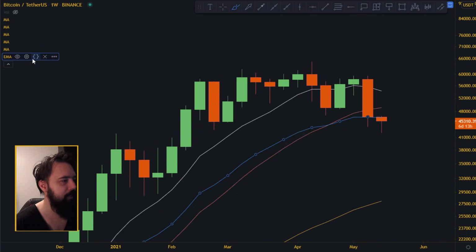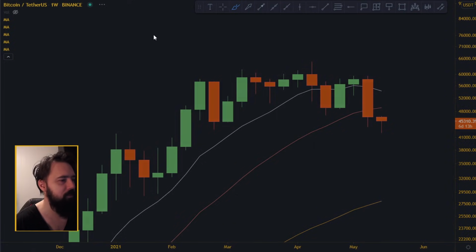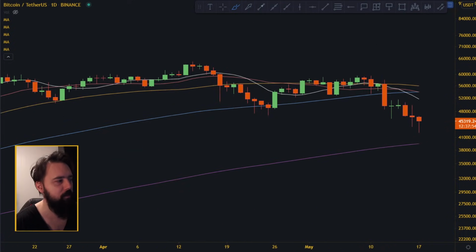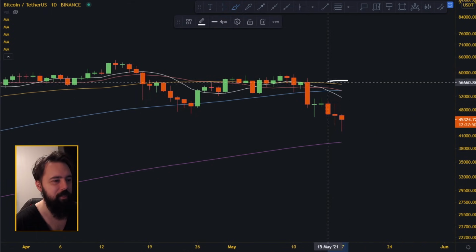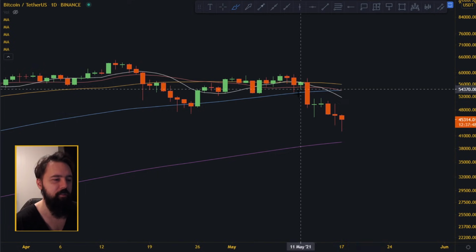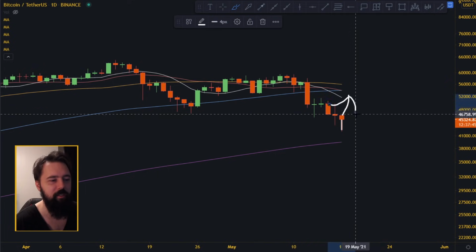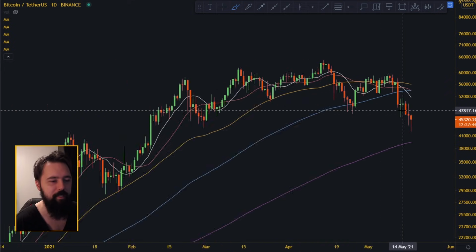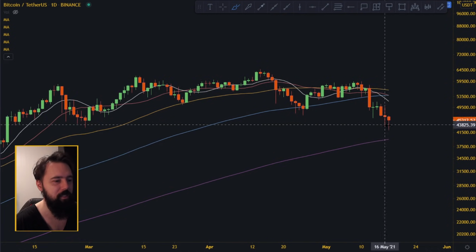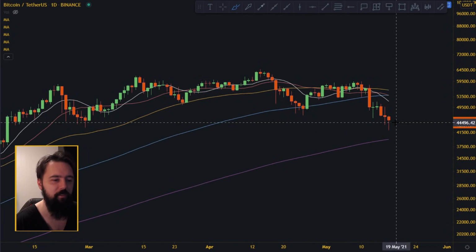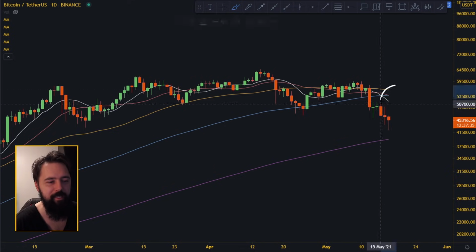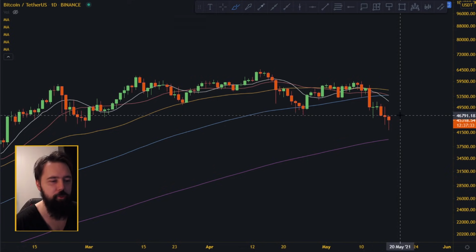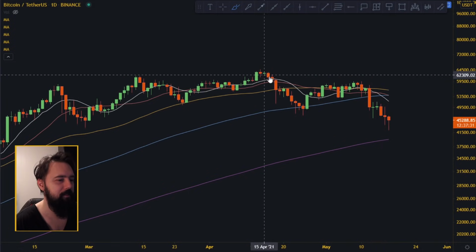Let's go to the daily charts and see what's happening on the daily charts right now. You can see right now that we are extended on the daily charts from certain moving averages, especially these up here, the 10, 20, 50, 100 moving average. And once you get these extensions, you have to get some kind of pullback. That's why I'm saying that right now we are also almost hitting this 100 moving average down here. So the fact that we are sitting on the support of the 45,000, we are getting extended. I'm thinking some kind of pullback should come either way and hit these moving averages.